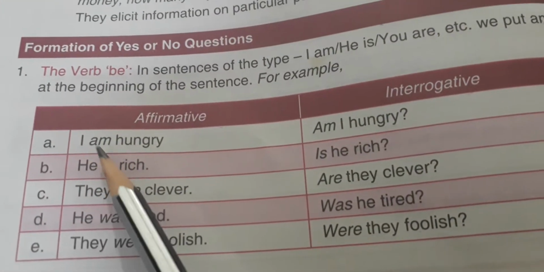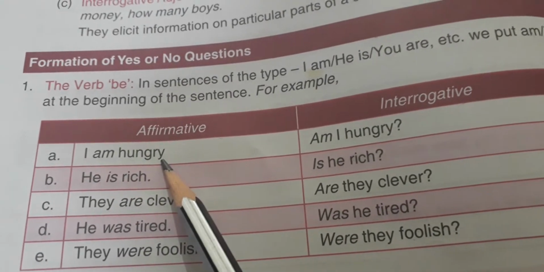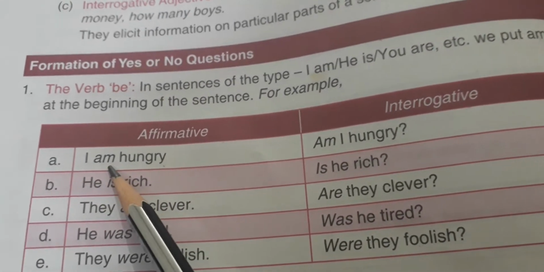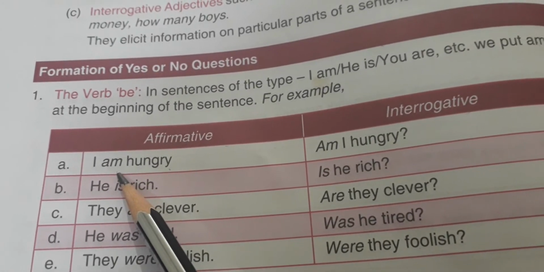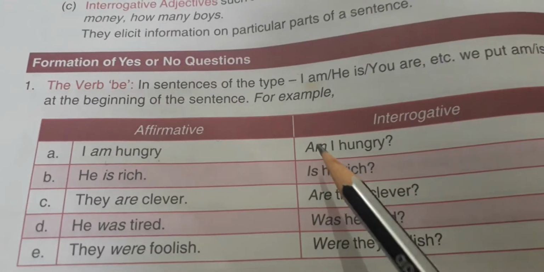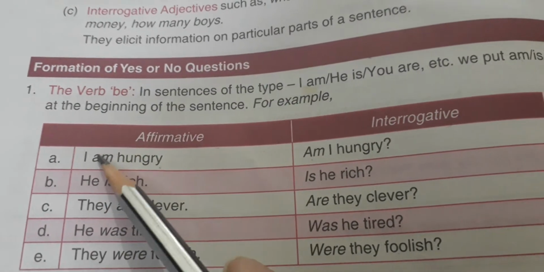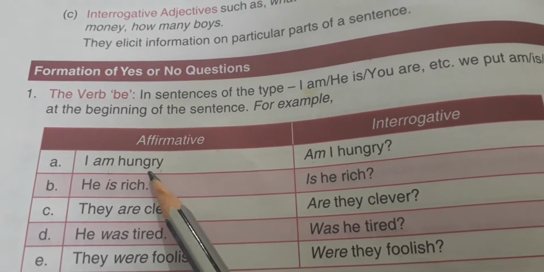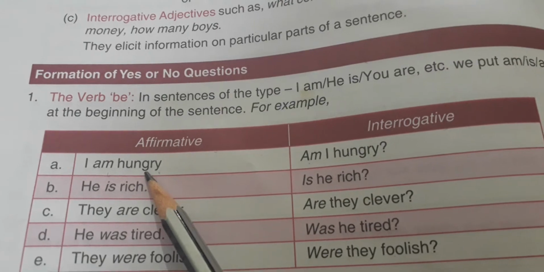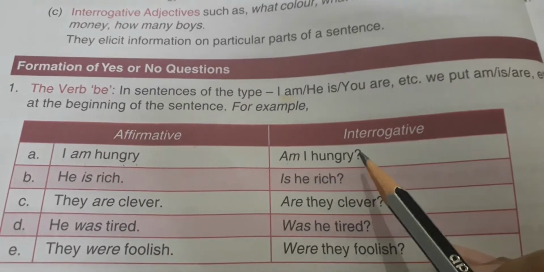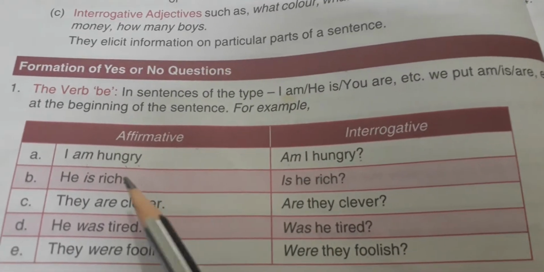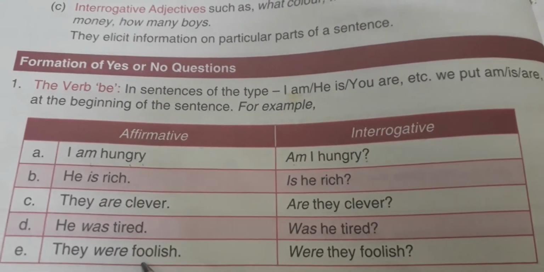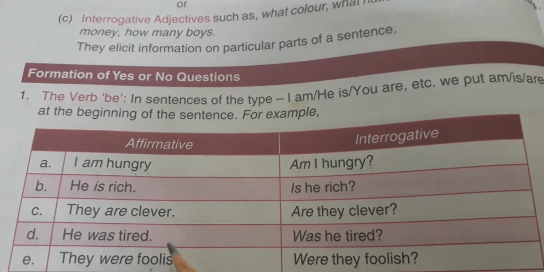The sentence is: I am hungry. We are going to take the help of the helping verb. First we put the helping verb am, then the subject I, and then the word hungry, followed by a question mark. Is it clear? So if a helping verb is present in the sentence, we put the helping verb first.